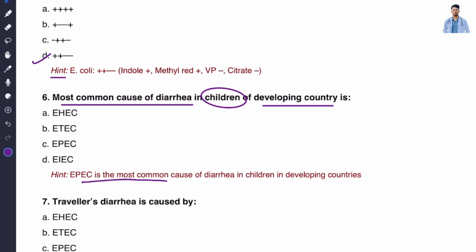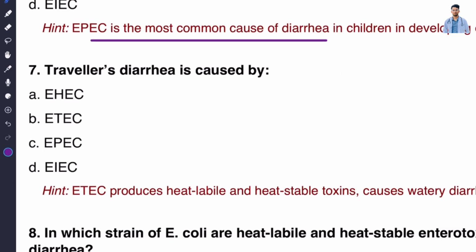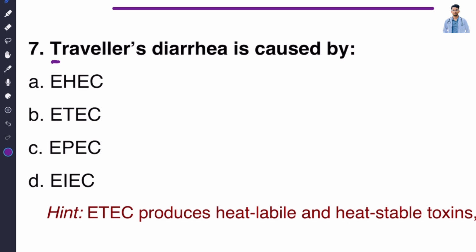You can also see the hint. Now let's move on to question number 7. Travelers' diarrhea is caused by: option A, EHEC; option B, ETEC; option C, EPEC; and option D, EIEC. The correct answer is option B, ETEC. We can also remember it as T for travelers' diarrhea, and we also have T in ETEC, enterotoxigenic Escherichia coli.